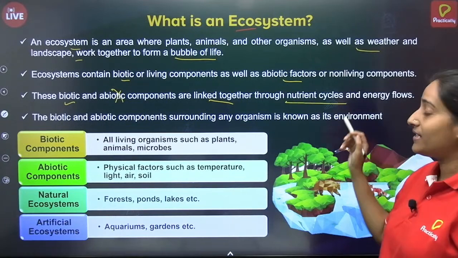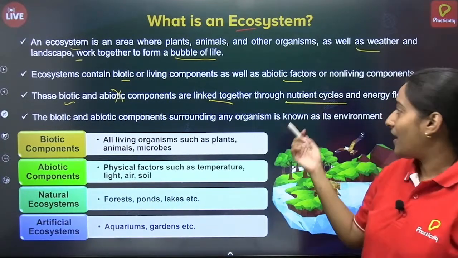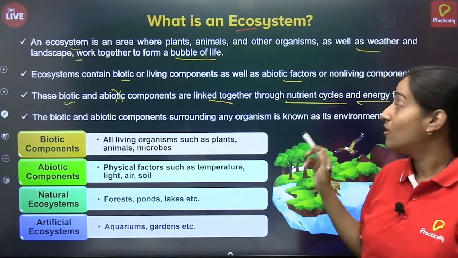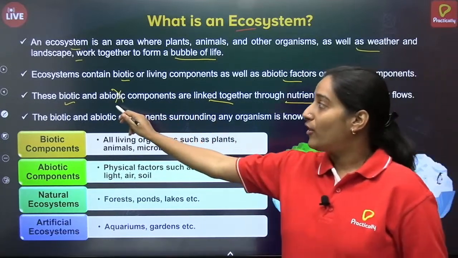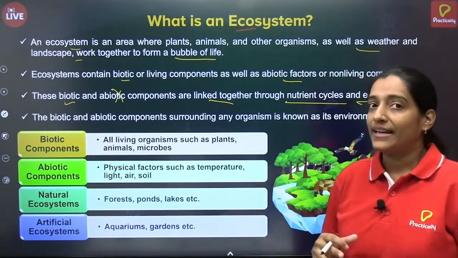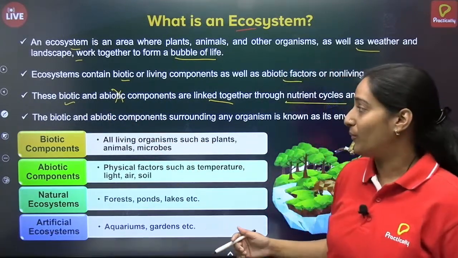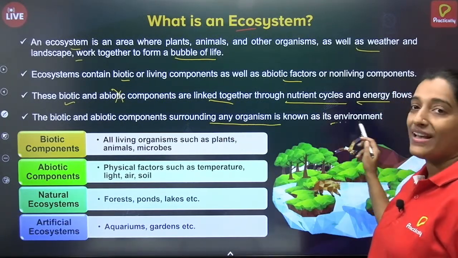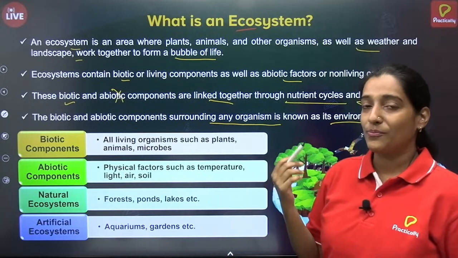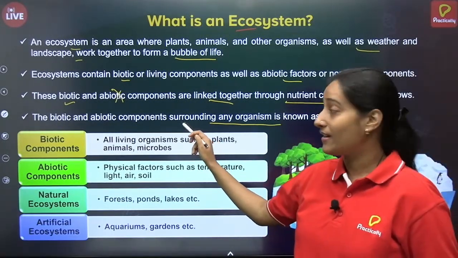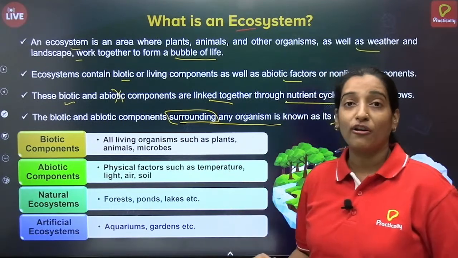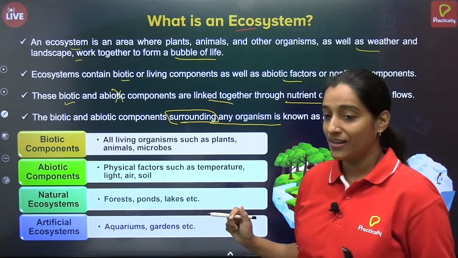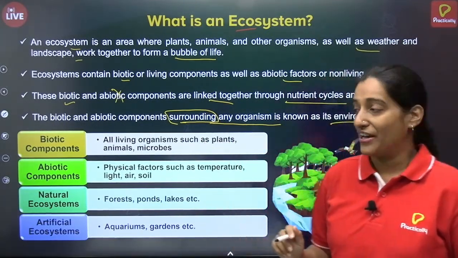And that is why there is a nutrient cycle, isn't it? We will come to it in our later sessions, but this is what it means. And energy flows. So all of these are linked together. Abiotic components, not directly but indirectly, help the biotic components to thrive. Then biotic plus abiotic components surrounding any organism is known as environment. That is what we said in the first part, that environment is nothing but the surrounding of an organism, correct? So whatever biotic and abiotic components are present in our surrounding is known as environment.